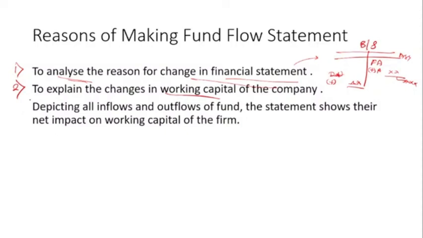Okay, the next one is depicting all the inflow and outflow of the fund. Inflow means source of the fund, where the company is inflowing their fund, either by issuing shares, issuing debentures, or taking a loan. These are the inflow. And where they apply that fund, that is the outflow of the fund.